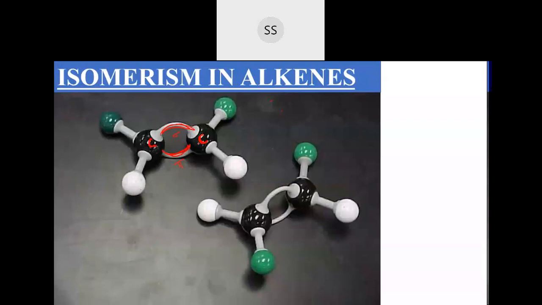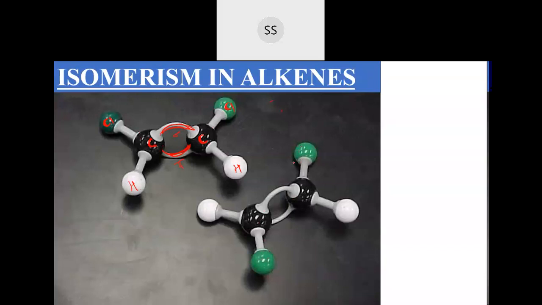Now, what is the similarity between this compound and this compound? Both compounds are the same, because the types of atoms they are attached to are the same. I will take this as hydrogen and this as chlorine, the green atom, Cl and Cl. Across the carbon-carbon double bond, you can see one chlorine attached to one carbon, and the other side also has chlorine. Here the same group is attached on the same side, and here the same group is attached on the opposite side.